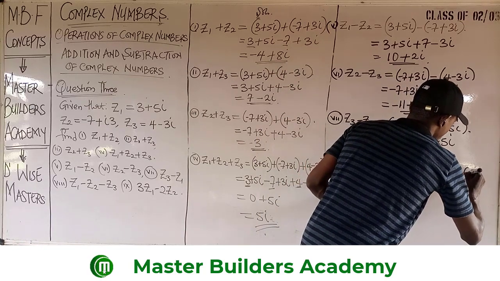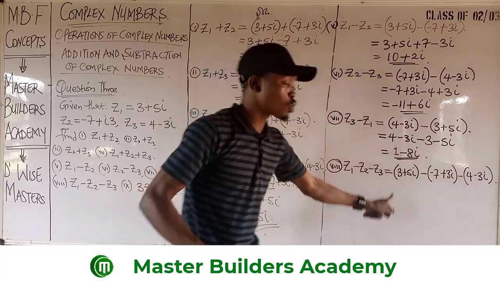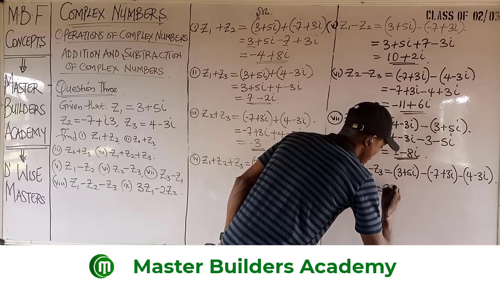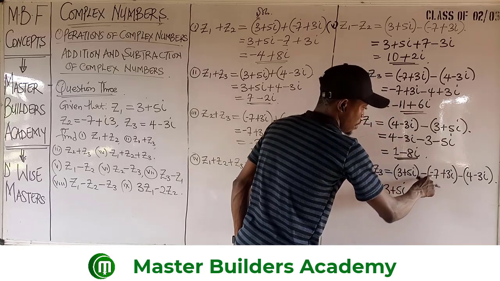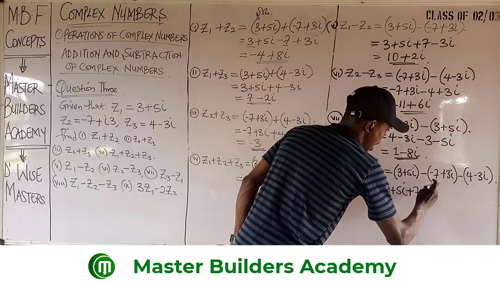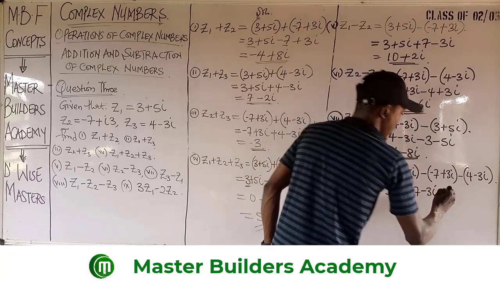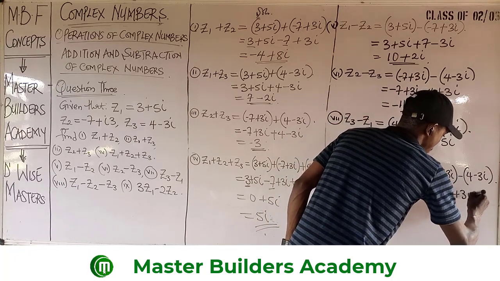Then minus Z3 is 4 minus 3i. The same thing we are going to do is to remove the brackets. And then when we clear off the bracket, this is exactly the same as 3 plus 5i. Minus times minus will give us plus 7. And then minus times plus will give us minus 3i. Minus times plus is minus 4. And then minus times minus is plus 3i.